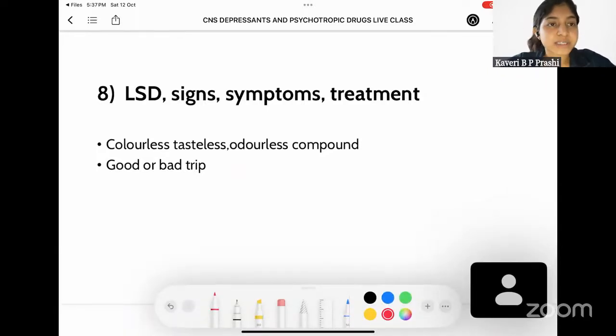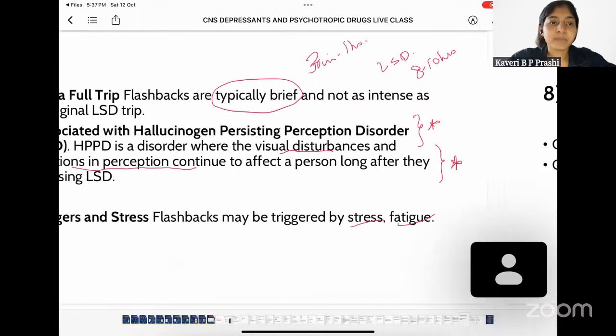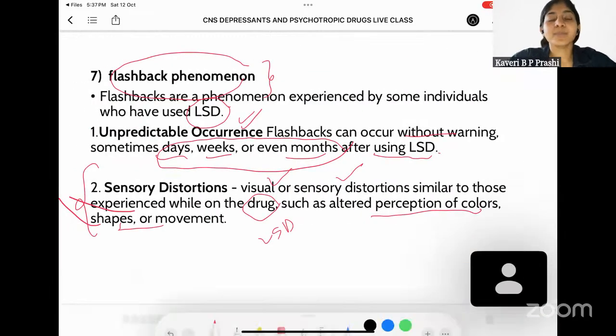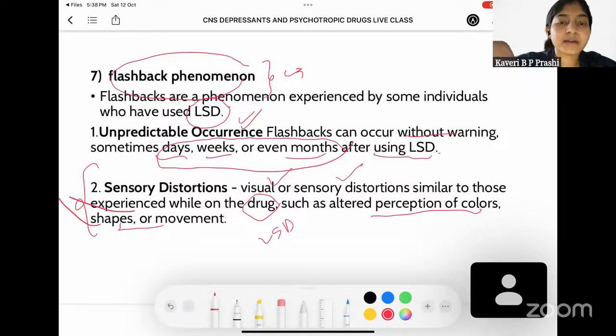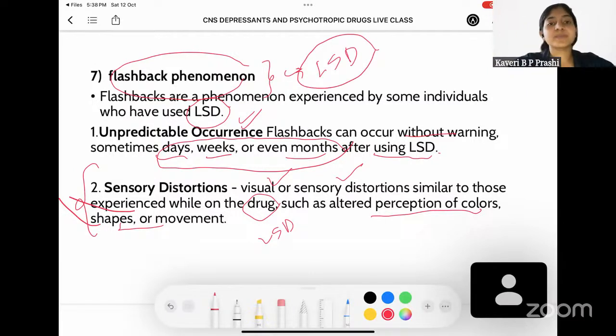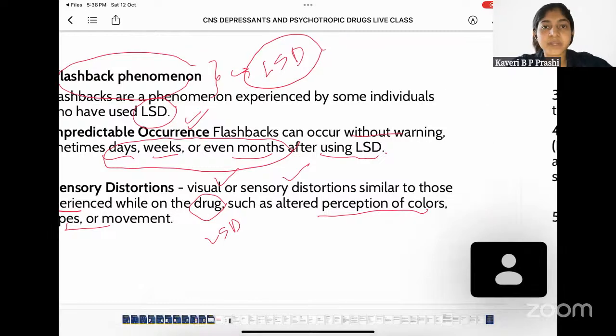Coming to the next question, we'll discuss what is LSD, what are the signs and symptoms, and even treatment. Now, the previous question was in continuation with this, but they had asked you only about flashback phenomena. Here, the important thing for you to know is that it occurred in cases of LSD poisoning. If you knew this much, you could build upon the answer here. Now, this question